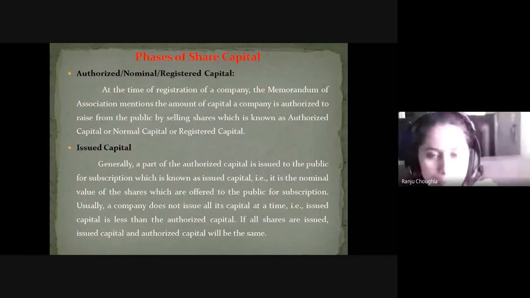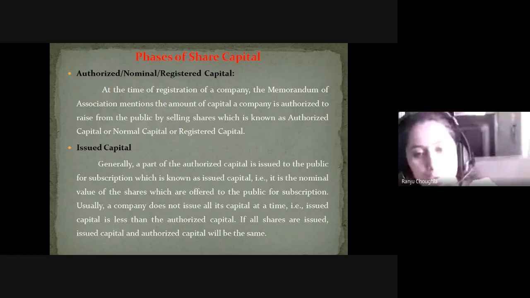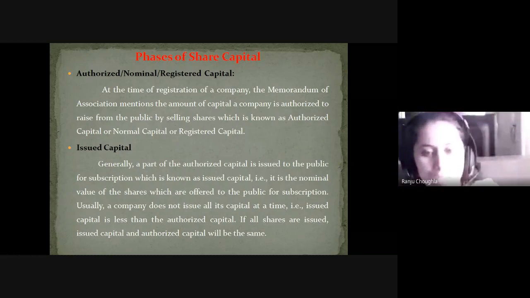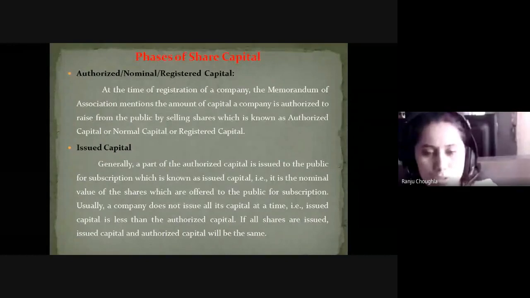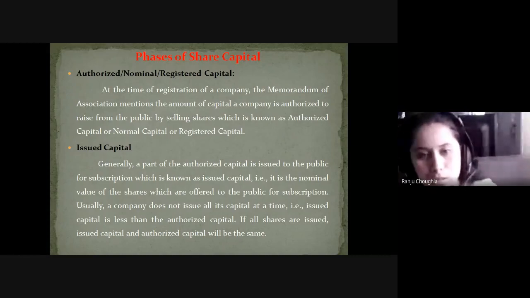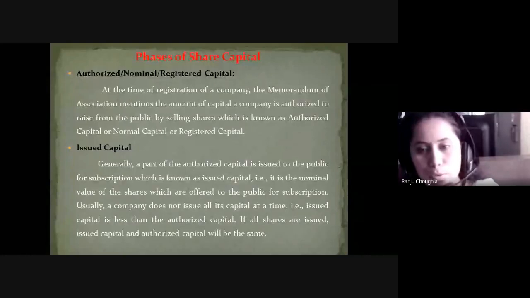Memorandum means it's a document which contains all the rules and regulations, all the details about your company: the name of the company, the place of the company, share capital, members, each and every piece of information is included in the memorandum of association. So when you are registering your company under any Companies Act, first you need to mention the authorized share capital. How much share capital you want to raise in your company, that first you need to mention.